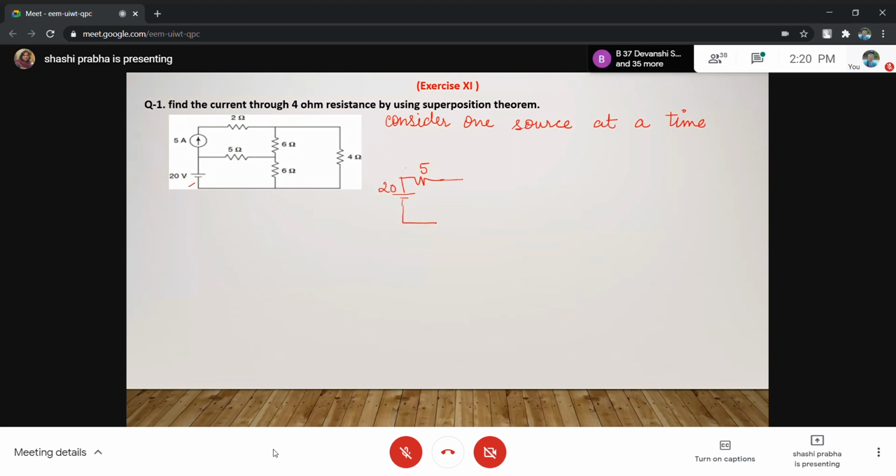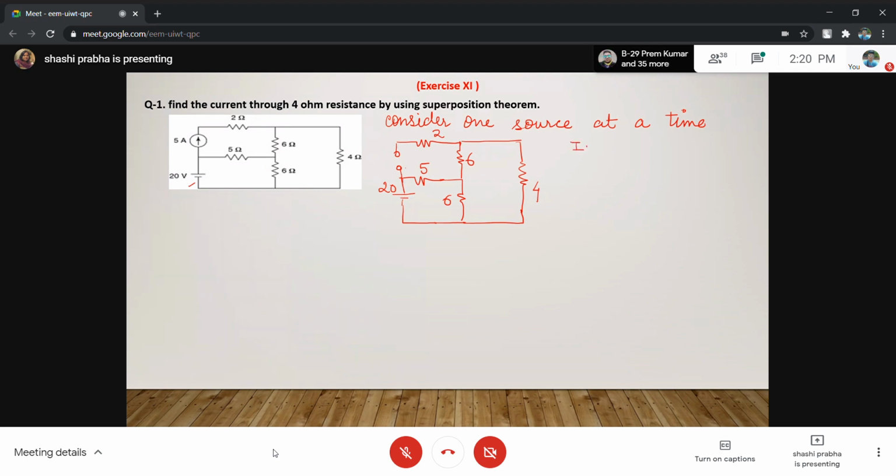This is 6. Same circuit I am going to draw. This is 6. This is 4. This is 2. Okay. And this is the one which I have replaced by its internal resistance.